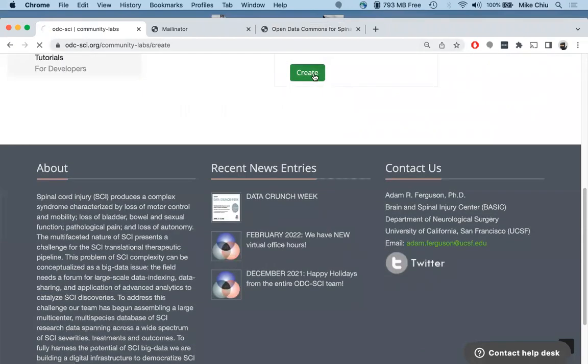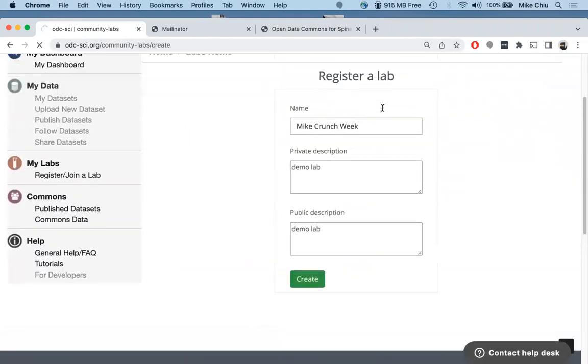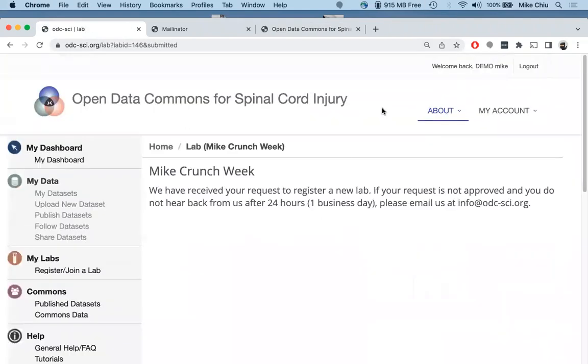Hit create. And so this is to let us know that your lab is going to be needing approval. And so let me go ahead and approve my lab.